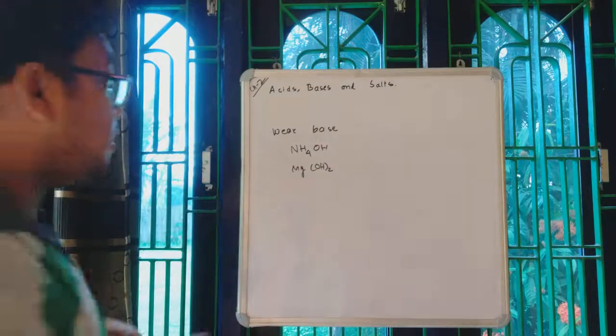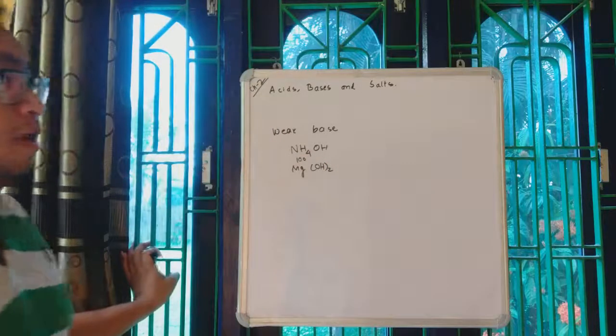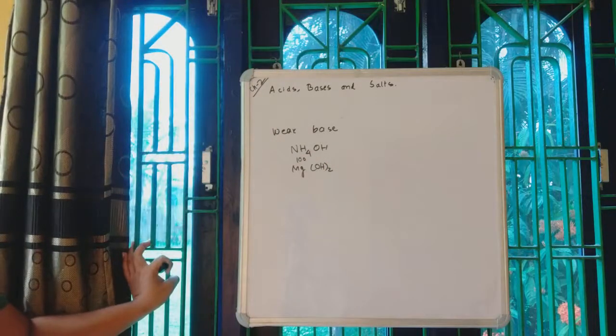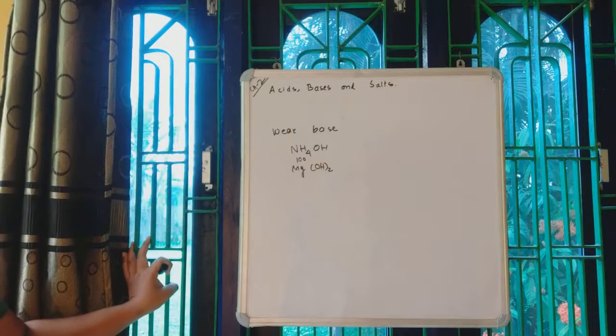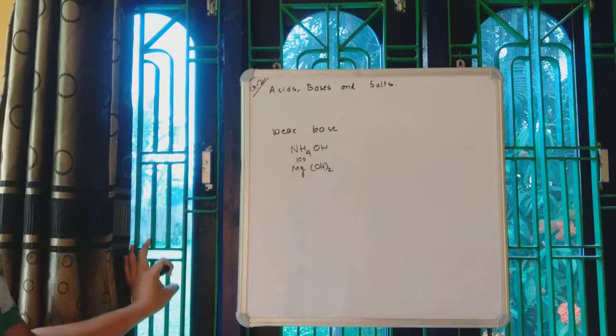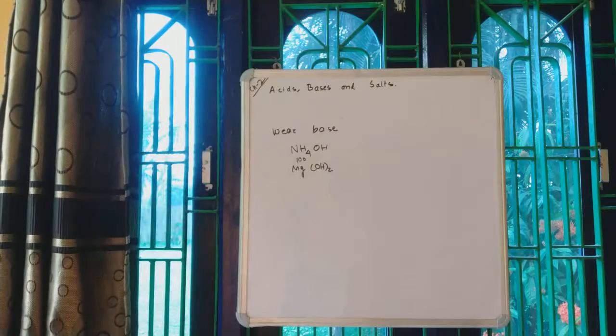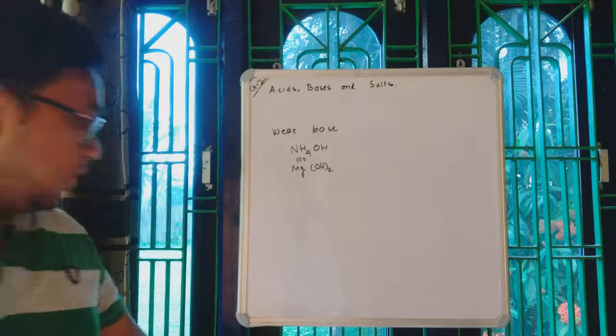Suppose you are putting 100 molecules of NH4OH, and out of that, only 4 or 5 molecules will be dissociating, and as a result, you will be getting only 5 OH- ions out of 100. So that is the weak base. Similarly, in case of magnesium hydroxide as well, you will be getting very few ions compared to a strong one. So that is the difference between a weak base and a strong base.